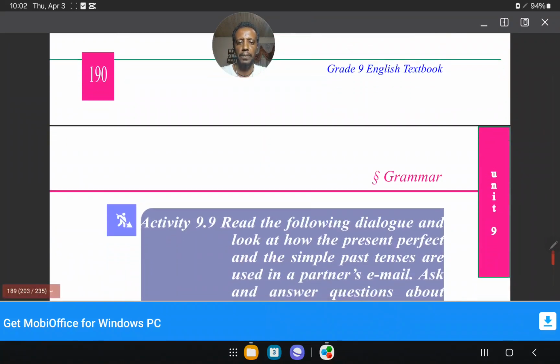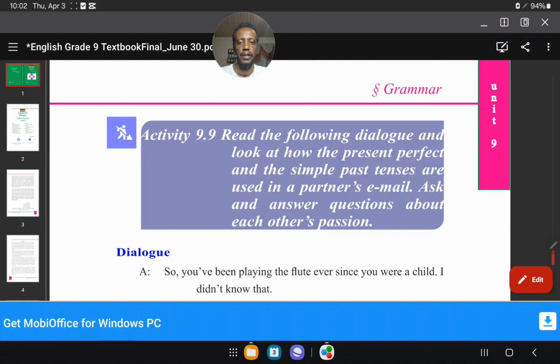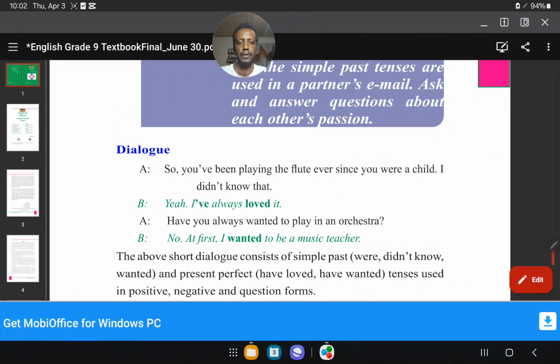The first one, Activity 9.9. Read the following dialogue and look at how the present perfect tense and the simple past tense are used in the partner's email. Ask and answer questions about each other's passion. This is a practice dialogue, for example: So you have been playing the flute ever since you were a child.